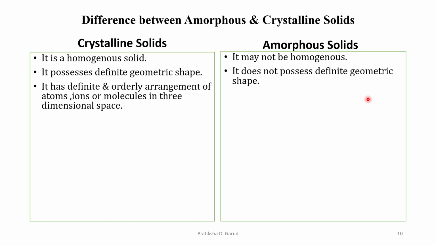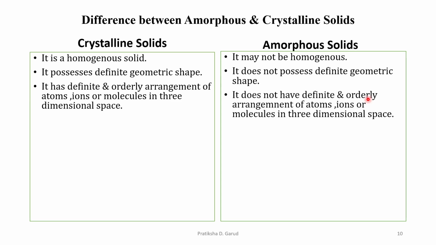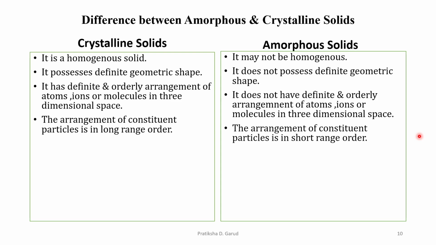Crystalline solids have a definite and orderly arrangement of constituent units, that means atoms, ions or molecules, in three-dimensional space. Whereas amorphous solids do not have a definite and orderly arrangement of atoms, ions or molecules in three-dimensional space. In crystalline solids, the arrangement of constituent particles is in long range order, whereas in amorphous solids it is in short range order.